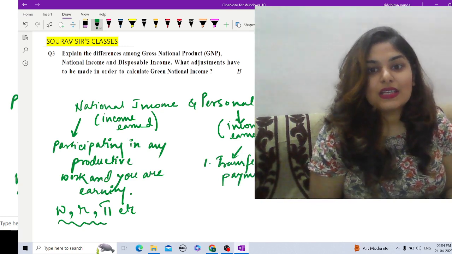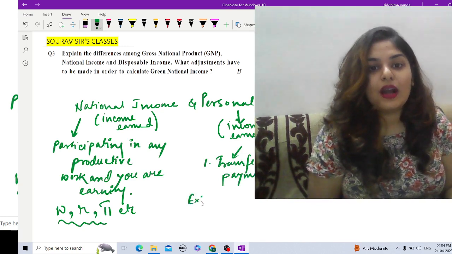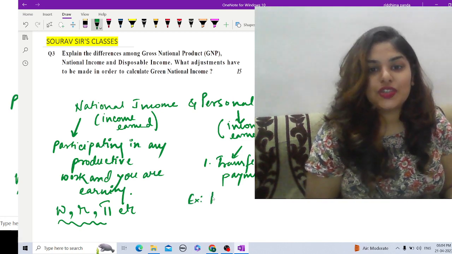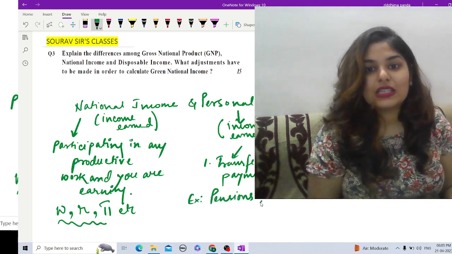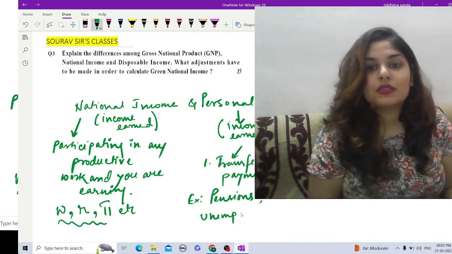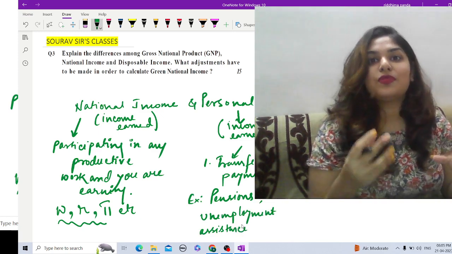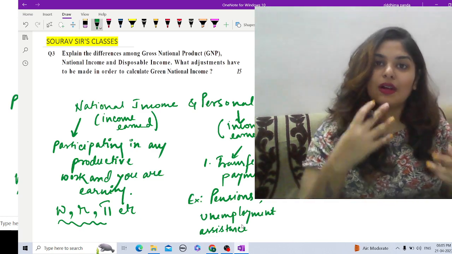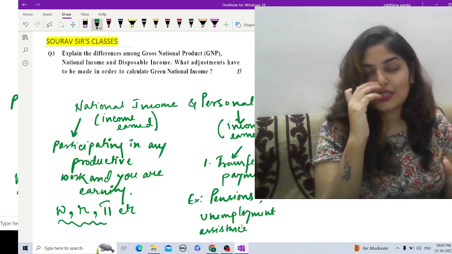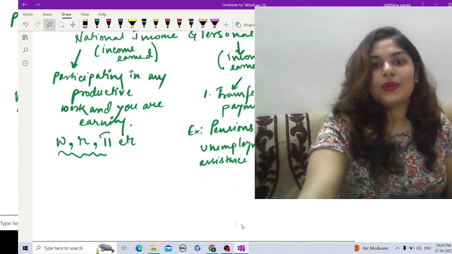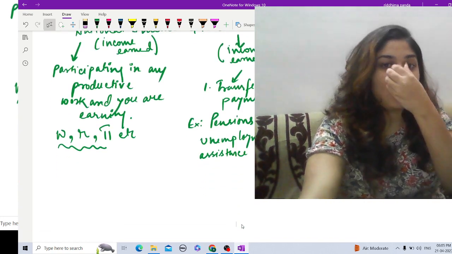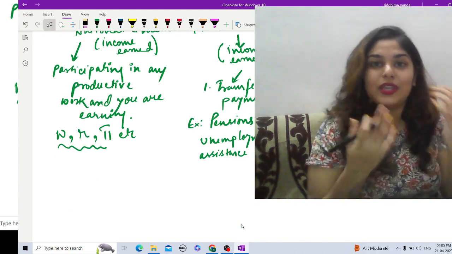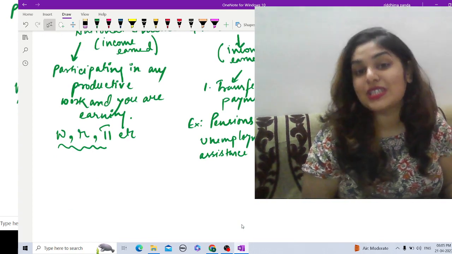Pensions, unemployment assistance given by the government. These are funds that you receive, but you are not actually doing something productive. You are just receiving this money. Another example can be a lottery. All of a sudden you win a lottery, and that becomes your income received.